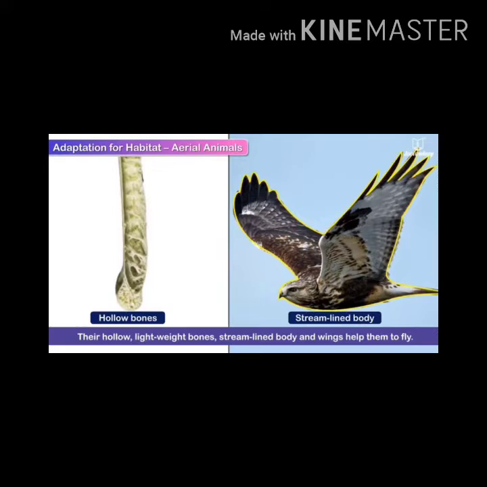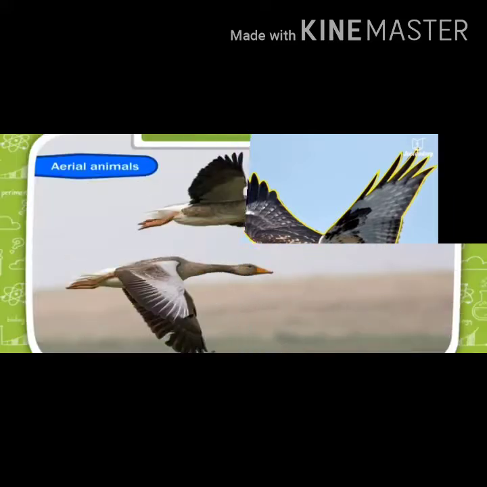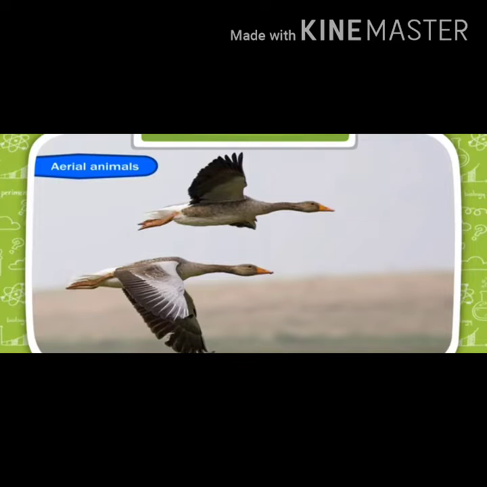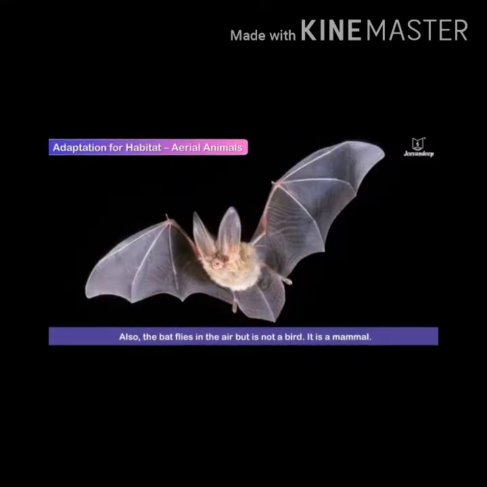Birds have hollow bones, so the body becomes lightweight and they can easily fly. A spindle-shaped body minimizes the resistance of air while flying. Also, air sacs are present in their body. These are special structures which are helpful during flying.